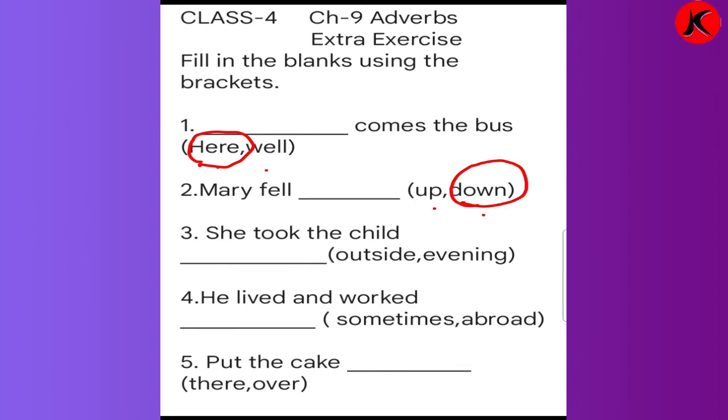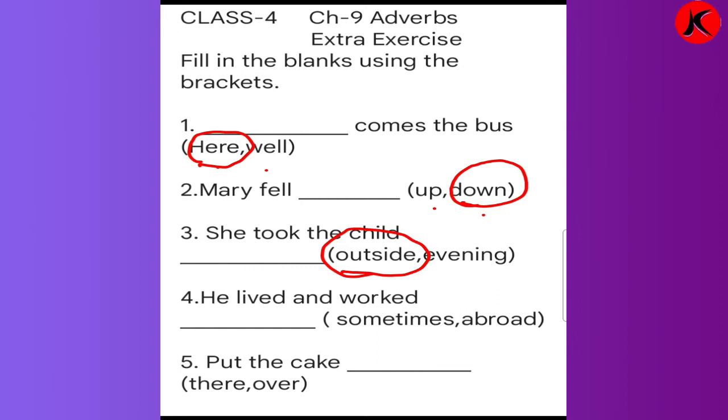Number 3: she took the child dash. Outside or evening. So what will you write over here? She took the child outside. Where did she take the child? Outside.